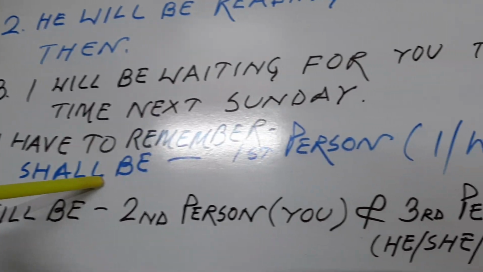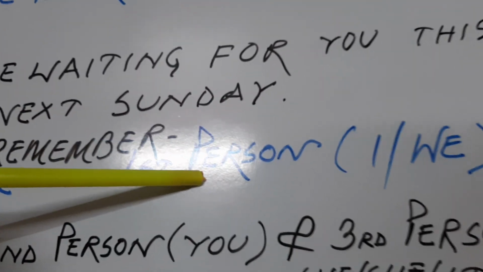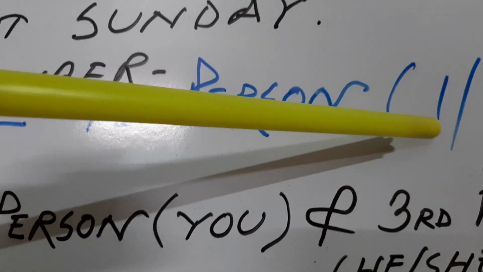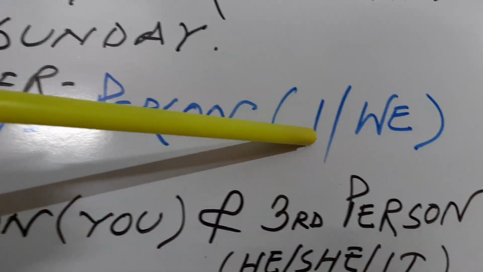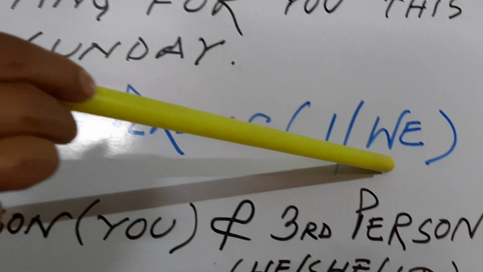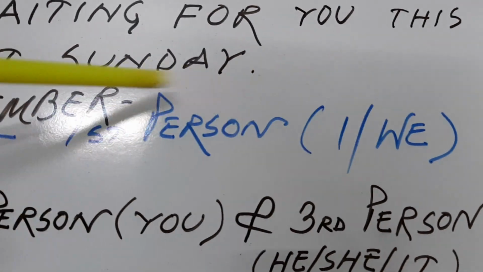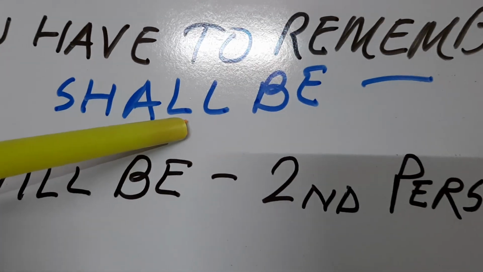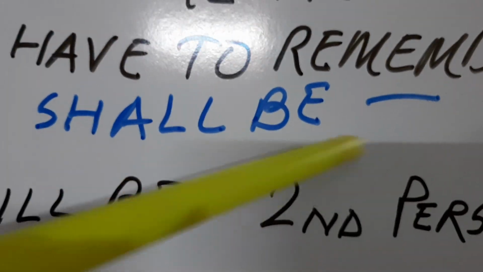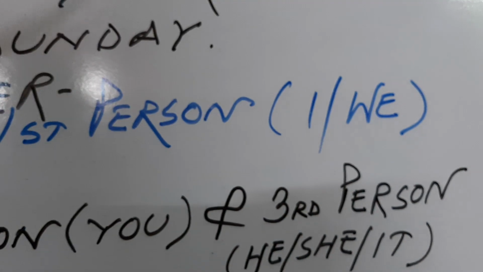Shall be is generally used with the first person. First person means, as I told you, I or we.